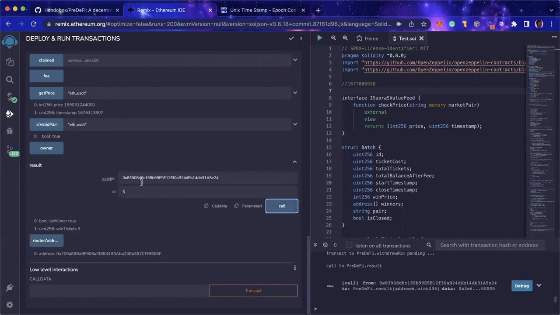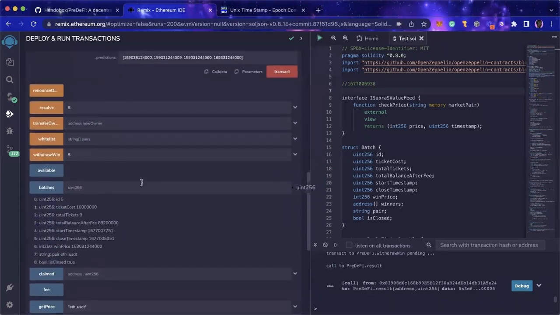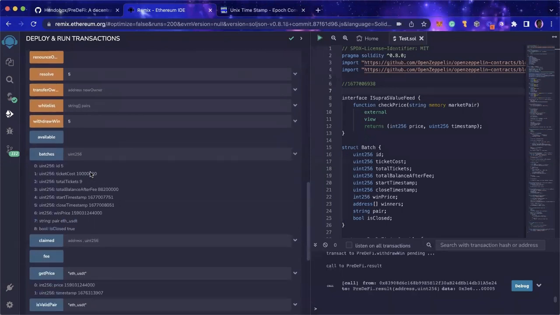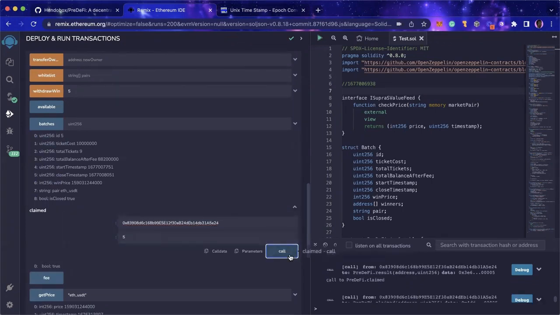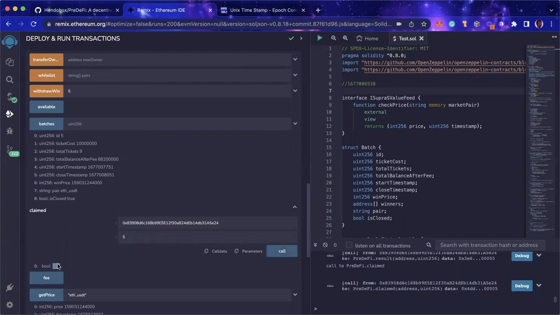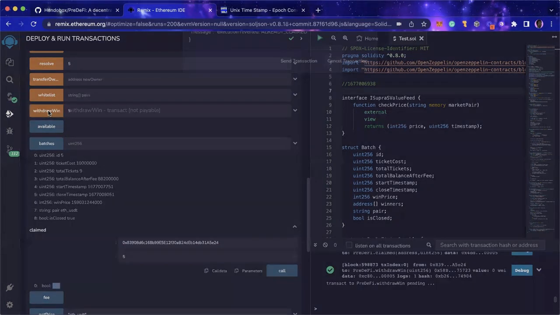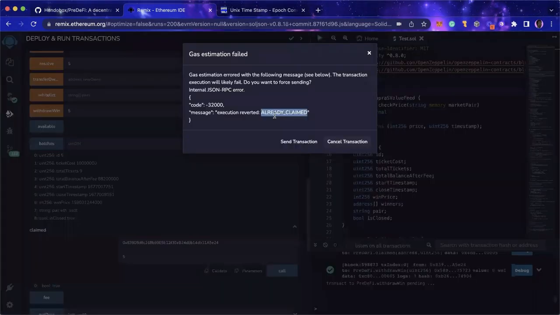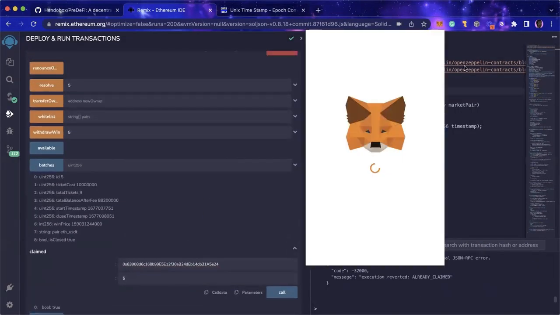Okay, so I won't be able to double withdraw because I've already withdrawn. Now there's this method claimed. It will tell you if a particular address has withdrawn from a particular round or not. So it tells me true. Because this is saying true, should I try to withdraw win again with this particular user, it's going to fail because we can't double withdraw. But just to check it out and be sure, if we try to do it again, it's going to show the error already claimed.